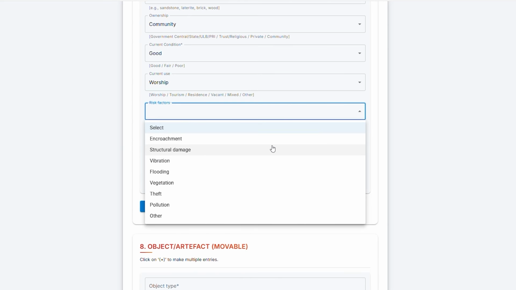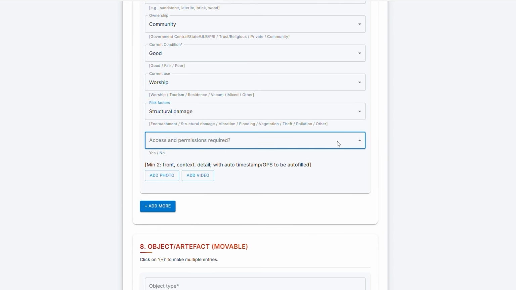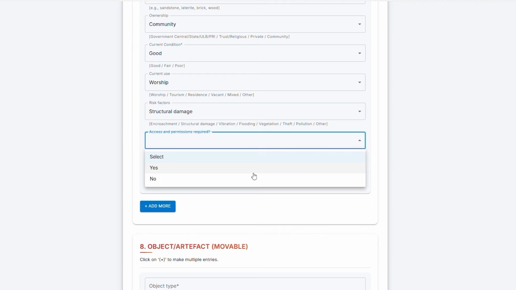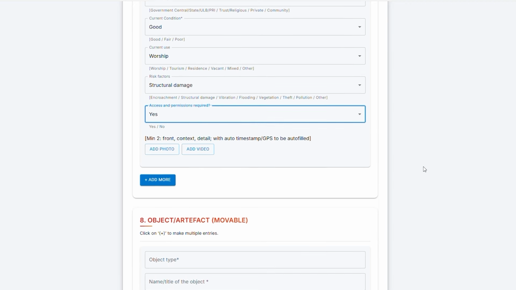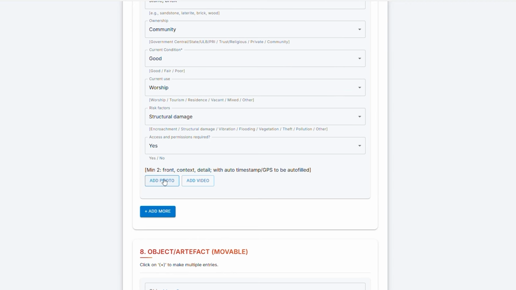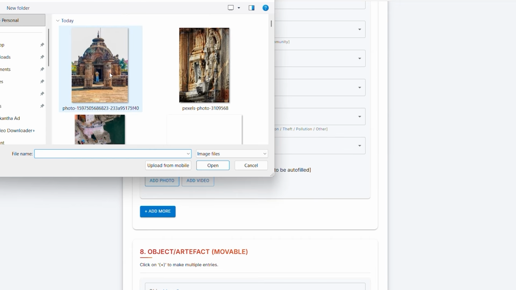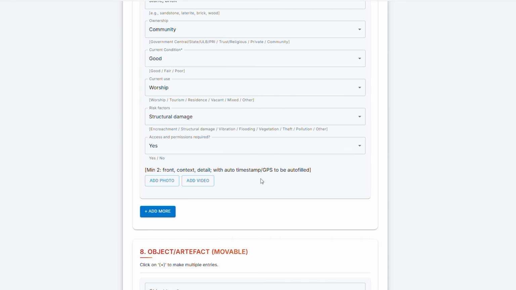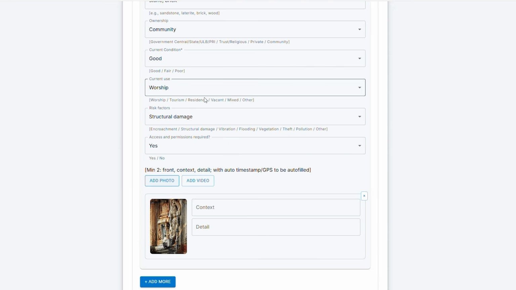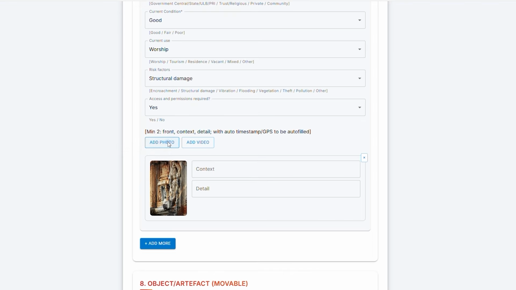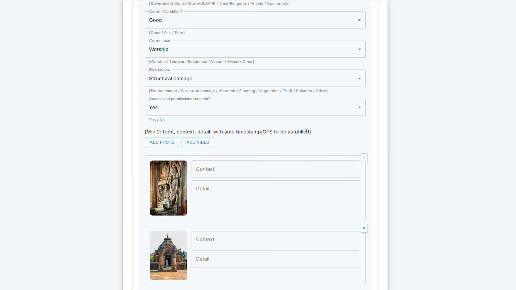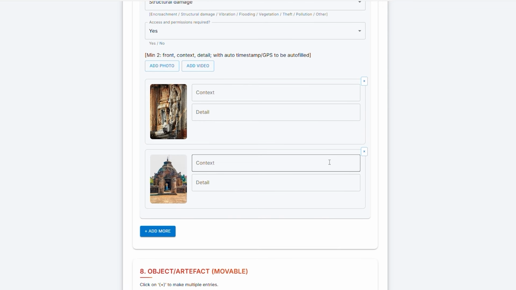Risk factors. Next, select any risks the site is facing: encroachment, wild vegetation, pollution, flooding, or structural damage. Access permission. Here, simply choose yes or no, whether the public is allowed to visit or enter the site. Photos, and finally, upload the photos. You must add a minimum of 2 images: one front view, one context view, and one detail shot, if available. The system will automatically record the timestamp and GPS location.